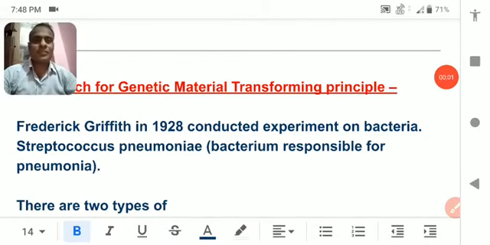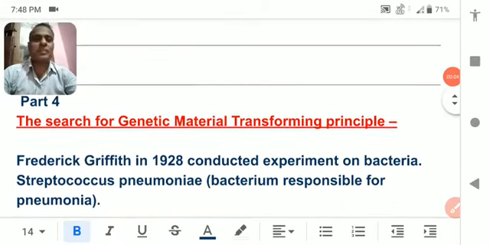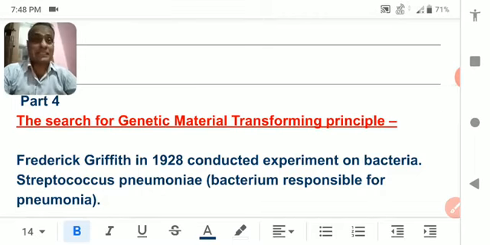Welcome students. We are going to cover part number 4 of lesson number 6, that is molecular basis of inheritance, and today's topic is the search for the genetic material: the transformation principle.